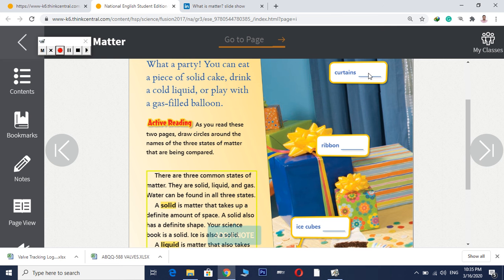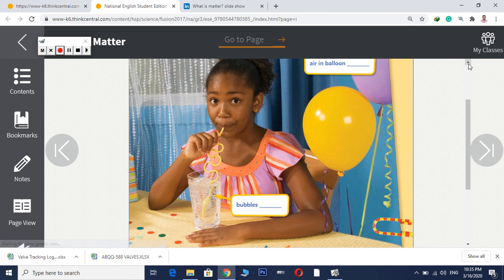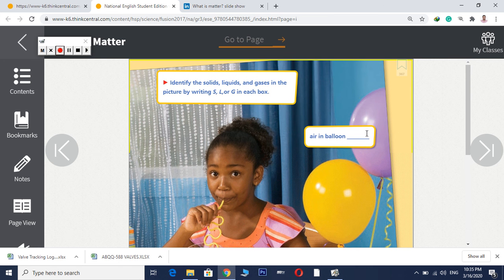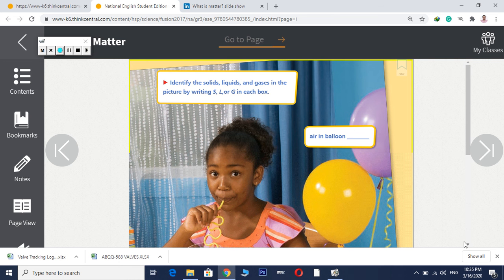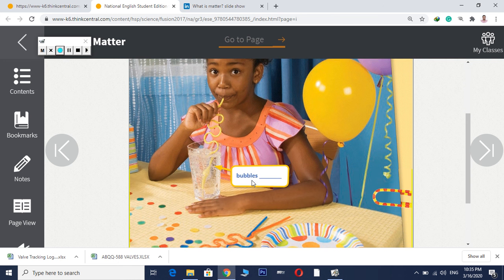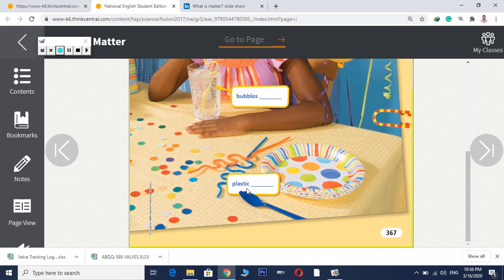It's solid, so it is S. Weapon, of course, solid, S. Ice cube, still solid, also S. So S, S, S. Turn the page. Air in the balloon, here it is. Gas. Excellent. The bubble is gas. He is not pointing to the water, he's pointing to the bubble inside the water, so it is gas. So G. The plastic is solid.